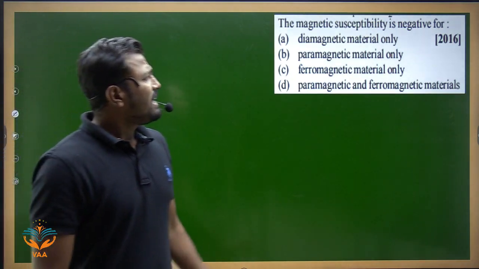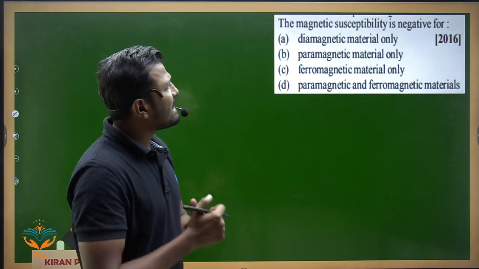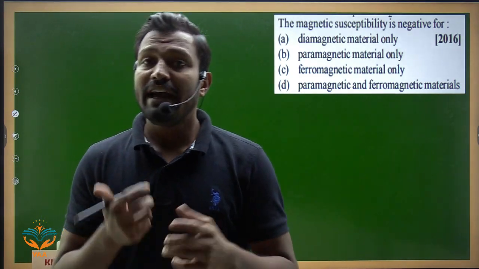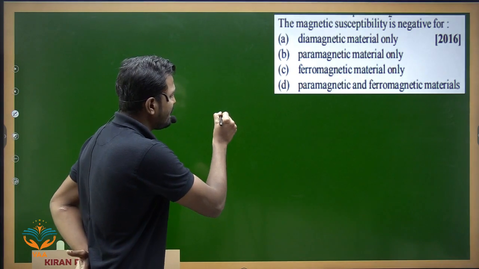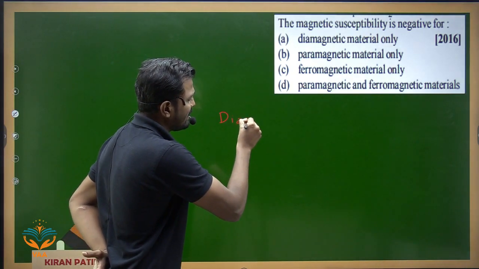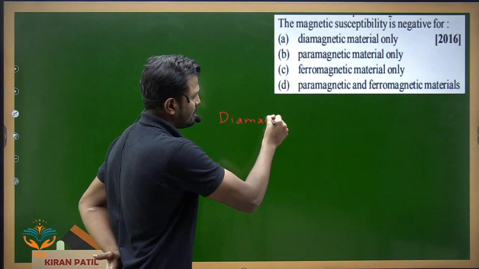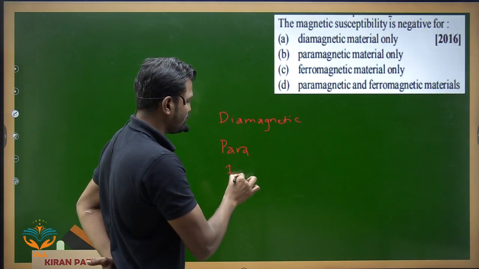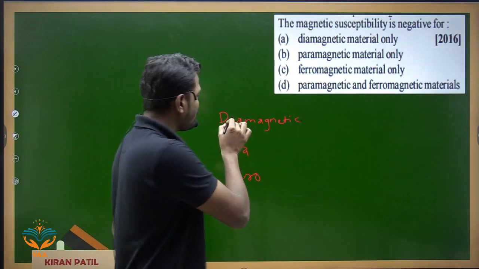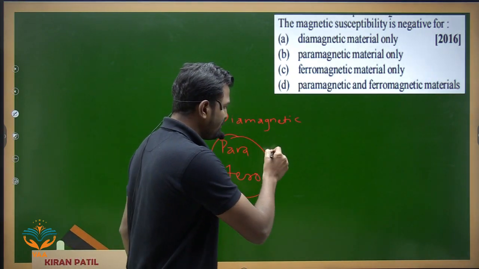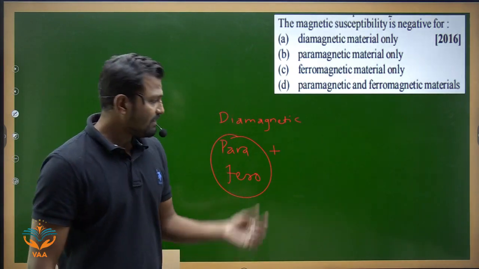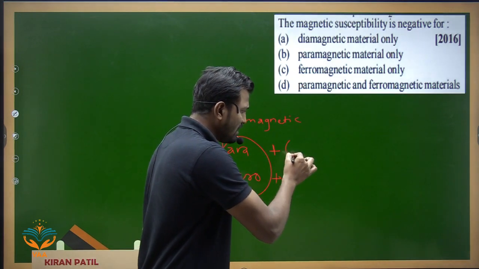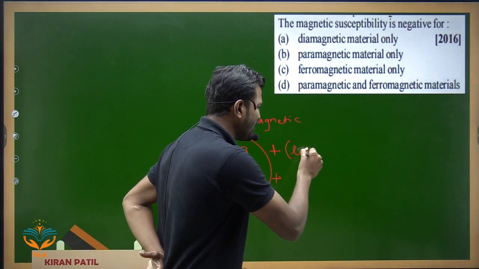Next question is regarding the property. Very simple. The magnetic susceptibility is negative for, what is magnetic susceptibility? We have three types of substances: one is diamagnetic, one is para and the other is ferro. For para and ferro, the value of magnetic susceptibility is positive. For a paramagnetic substance it is a small value but positive.